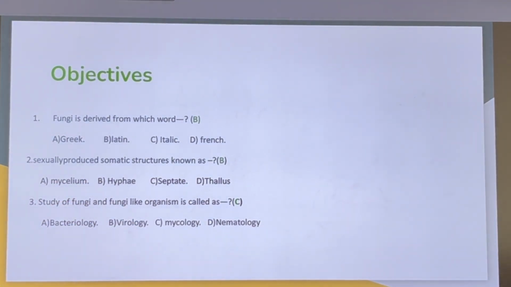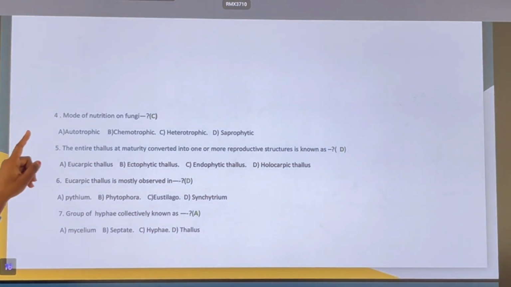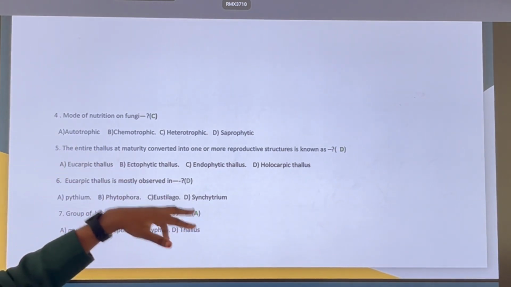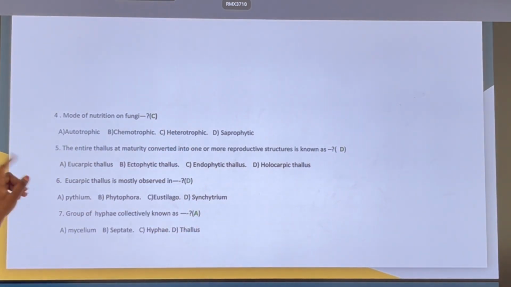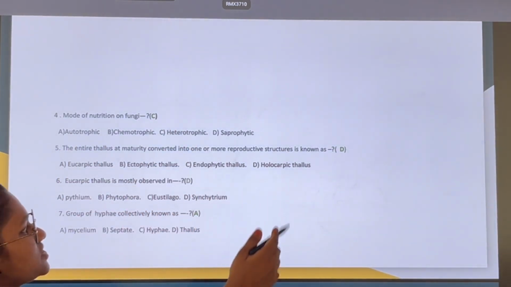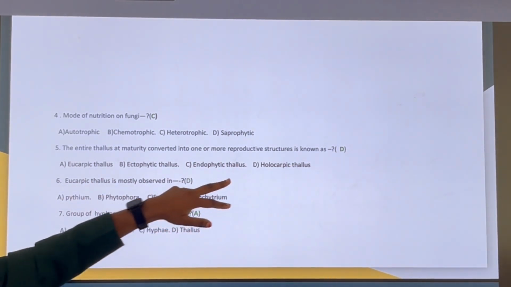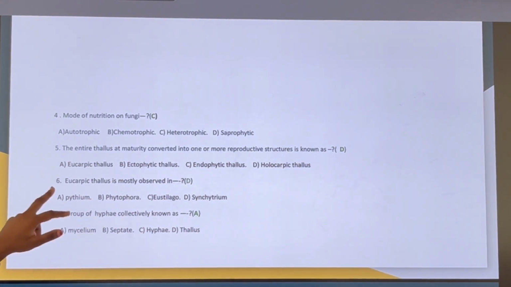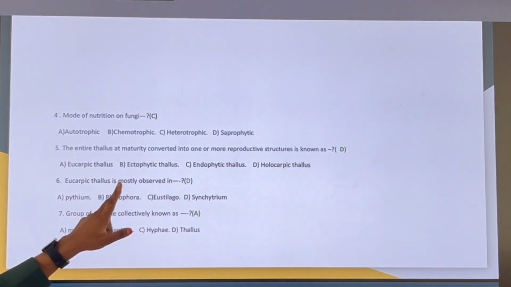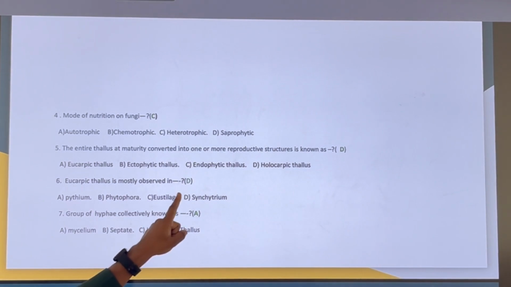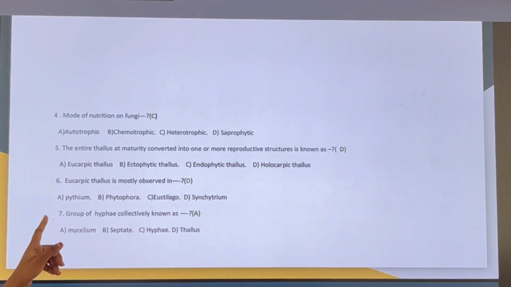The study of fungi and fungi-like organisms is called mycology. The mode of nutrition in fungi is heterotrophic. A thallus that at maturity converts entirely into reproductive structures is a holocarpic thallus. A group of hyphae collectively is known as mycelium.